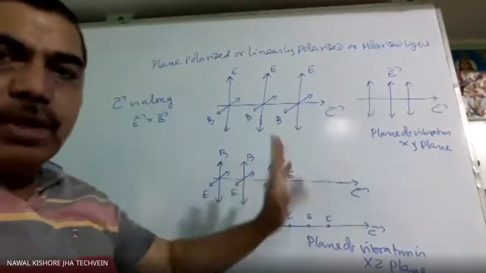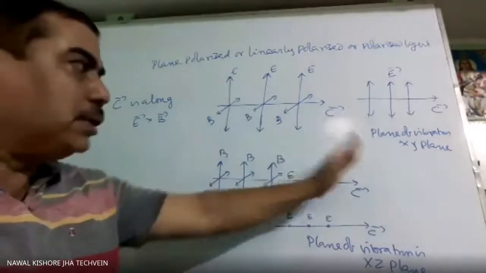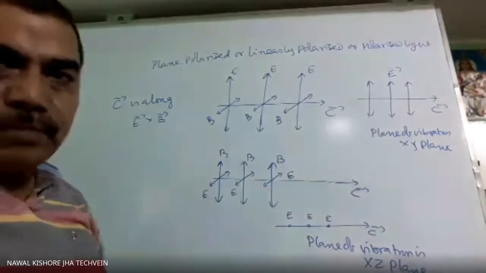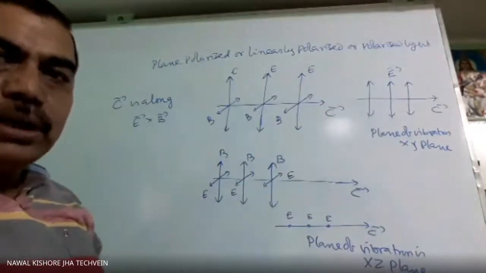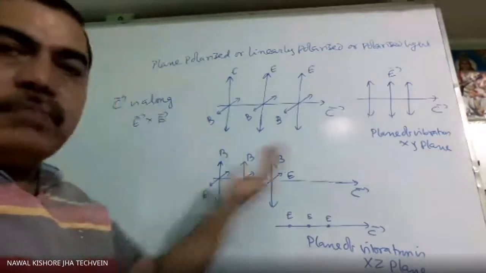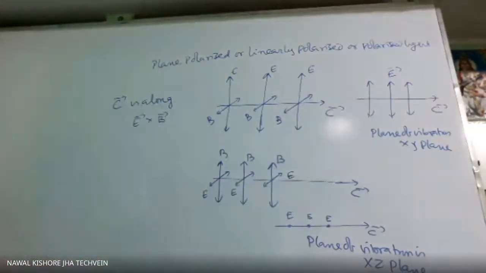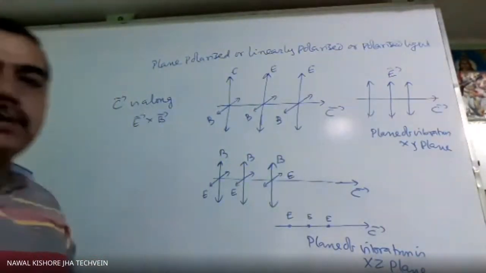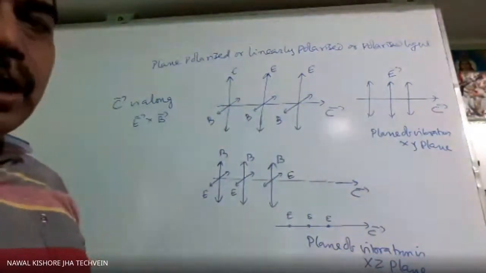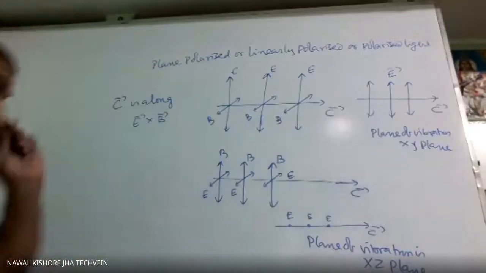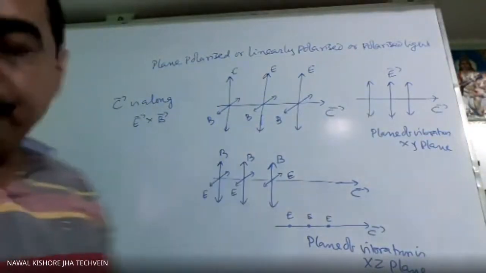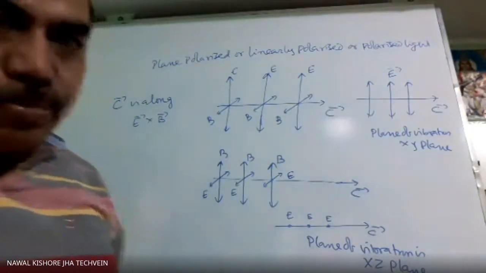Both are polarized, both are slits only. When you are changing the second slit to the first slit, or the first slit to the second slit, no problem. So both are the same, their construction and working are the same, but the purpose is different. One is converting ordinary light to plane polarized light, and the second is analyzing. So that's why the name is polarizer or analyzer, and the common name is Polaroid.